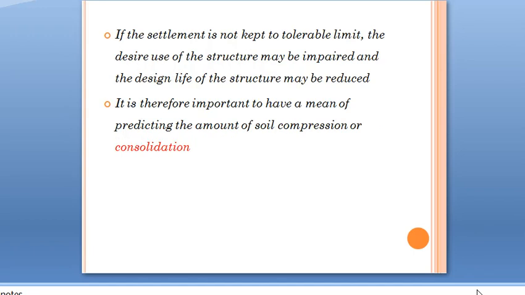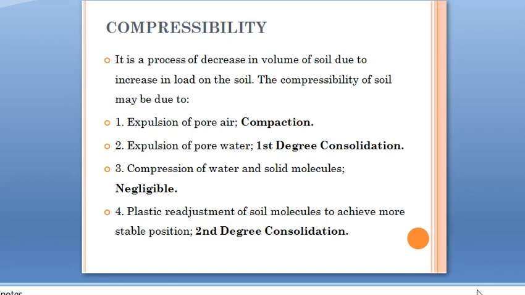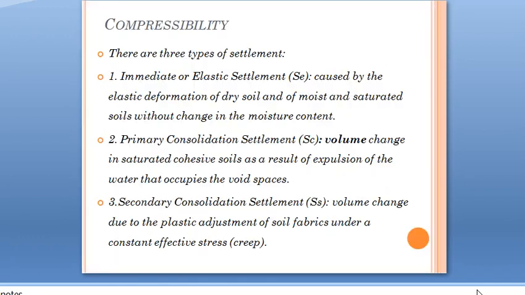Okay, and what are the different stages of consolidation? The different stages of consolidation are initial consolidation, primary consolidation, and secondary consolidation. In the case of initial consolidation, that is the first stage, the consolidation is caused by the elastic deformation of the dry soil without any change in moisture content.